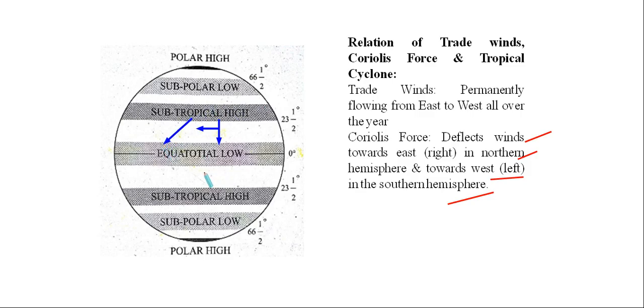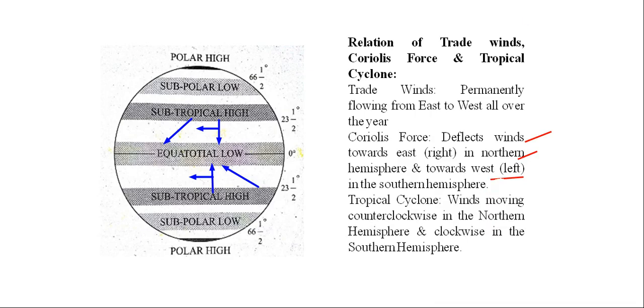And if any wind is coming from this high pressure to low pressure region in the southern hemisphere, because of Coriolis force, this wind is deflected towards west or left. That's why the wind is coming from southwest. So in the northern hemisphere, wind is deflecting towards east, and in the southern hemisphere, wind is deflecting towards west. That's why the direction is from northeast, and in the southern hemisphere, this is from the southwest, sorry.